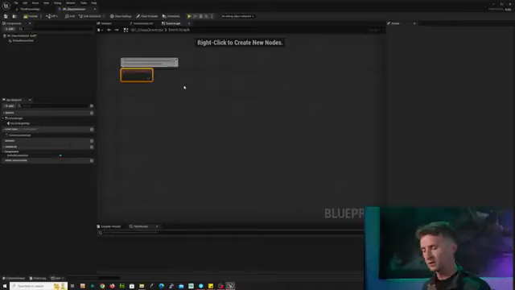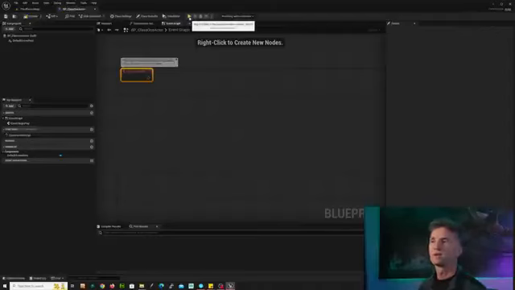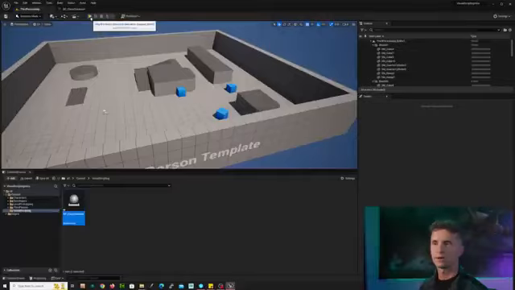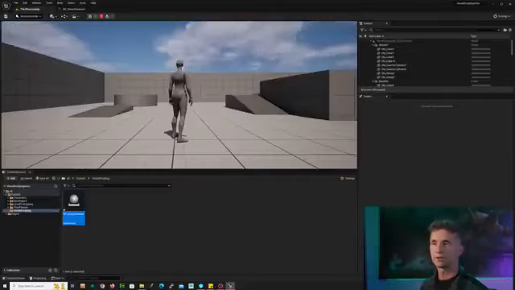Hold on a second. When does begin play start? How do we play? All right. Well, in the top, you'll see this green button. If you click the green button here, it's a play button, which is very helpful. If you press it here, this is actually going to pop open a new window. I actually like to go back to my map and press play here. If I press play, let's just see what happens.